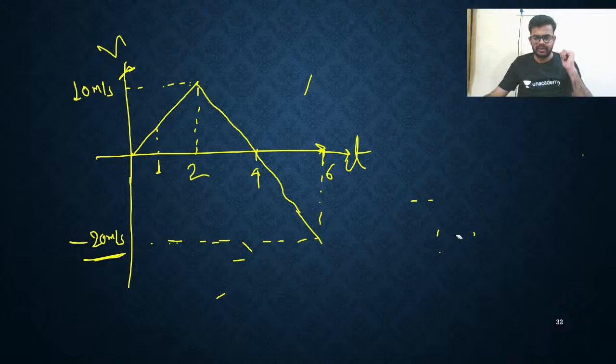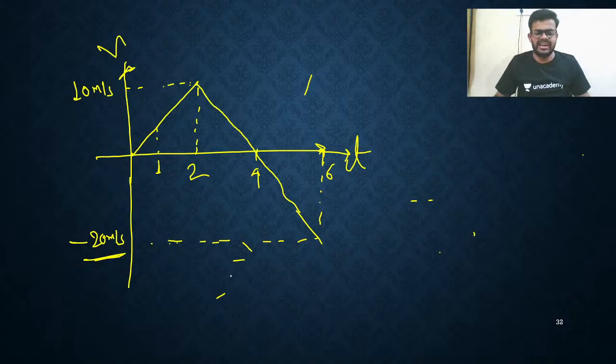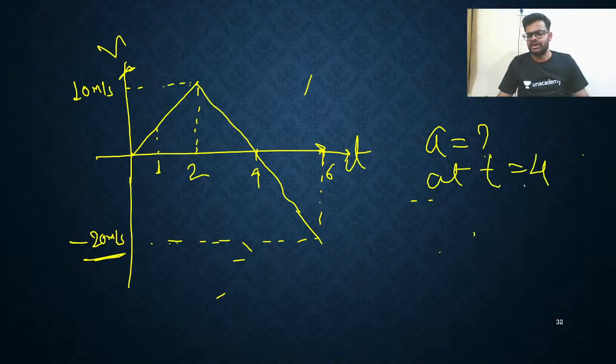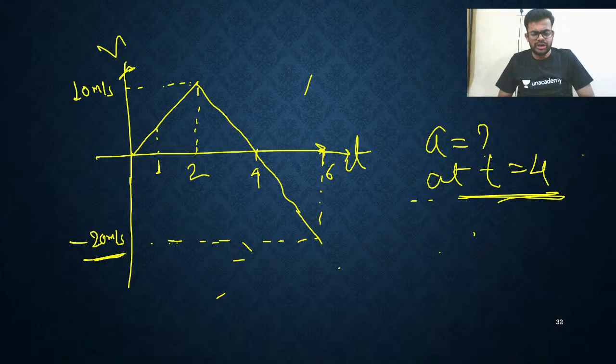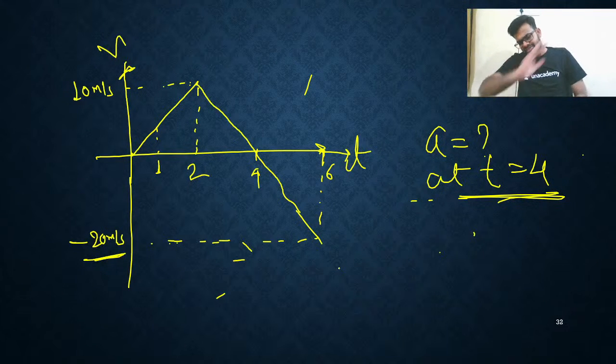Very good. Now, this is the question for you guys. Find acceleration at t is equals to 4 seconds. Go on. Find it. You can do this. Because it is one straight line. A straight line only, है ना?